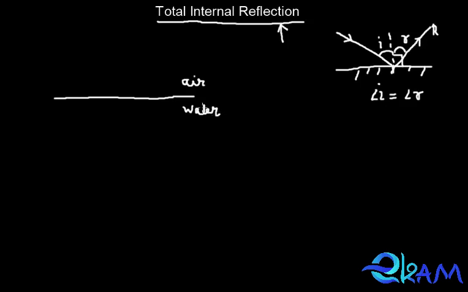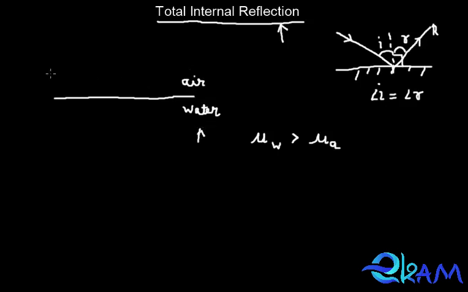As we know, the index of refraction, or refractive index, is different for different mediums, and the index of refraction for water, mu W, is always greater than the index of refraction for air. Or we can say water is denser as compared to air. So the optical density of water is more as compared to air.